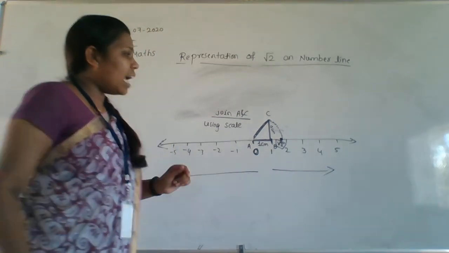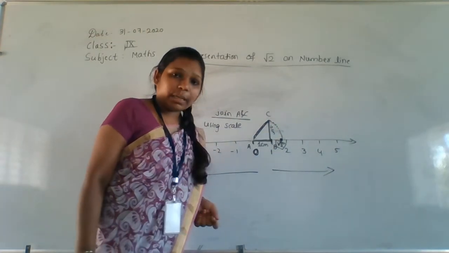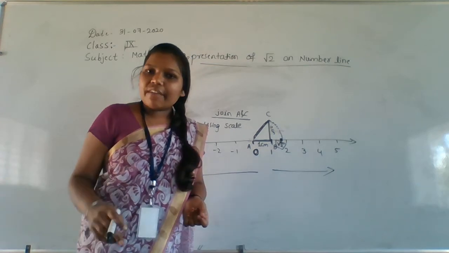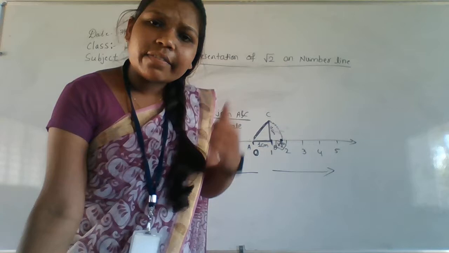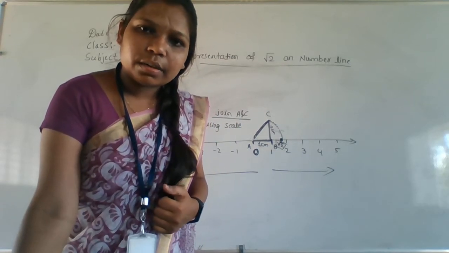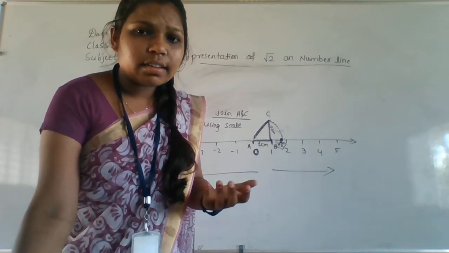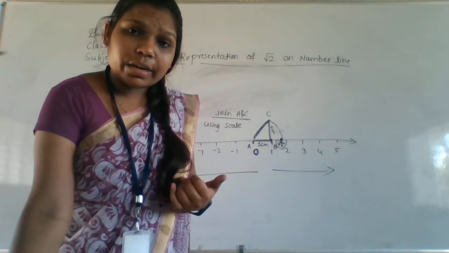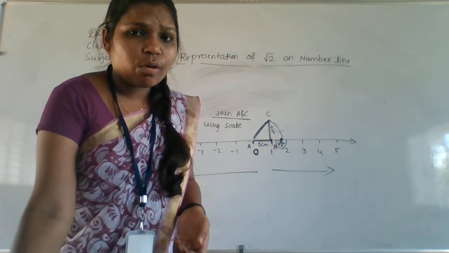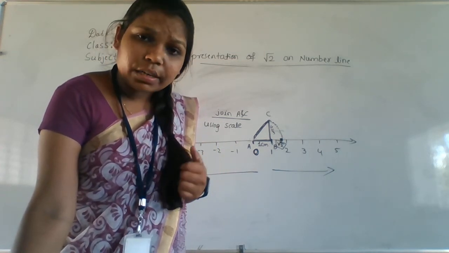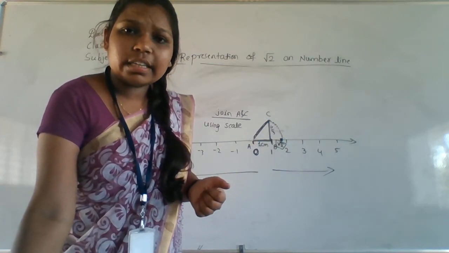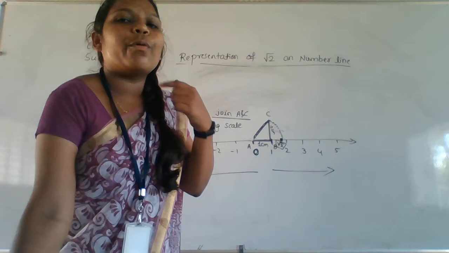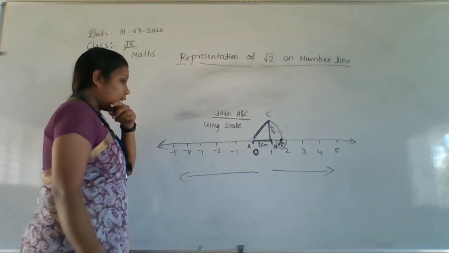Why do we have to take 1 centimeter and 1 centimeter here? Do you have any doubt? Why do we have to take 1 centimeter and 1 centimeter? Shall we take 1, 2, 3, 4? Why do we have to take only 1, 1? Do you think like that? Okay, I will give an answer for that.